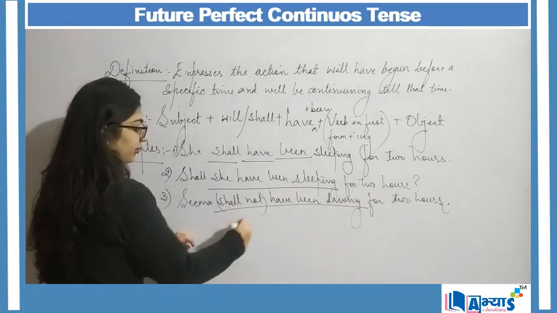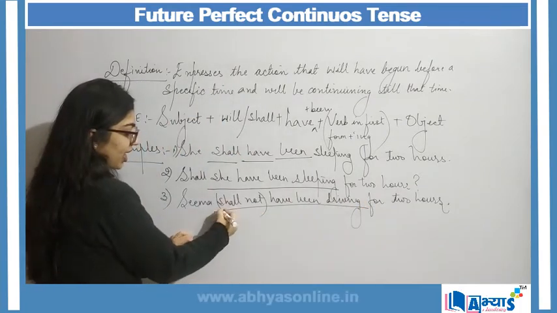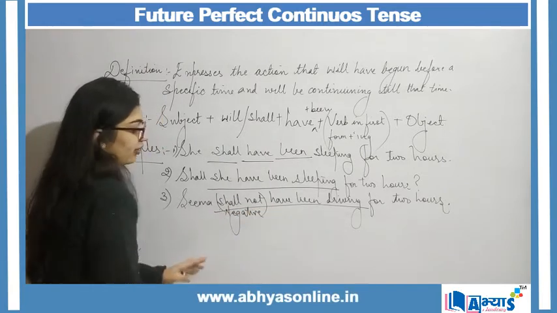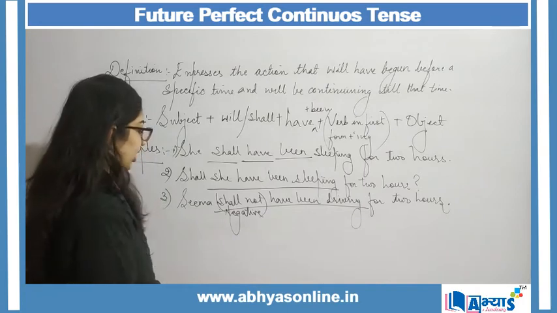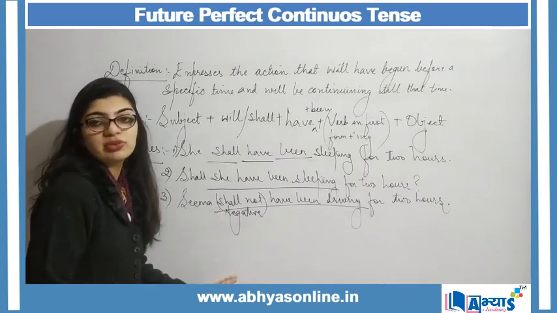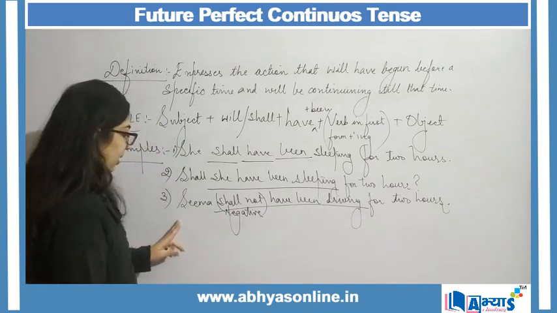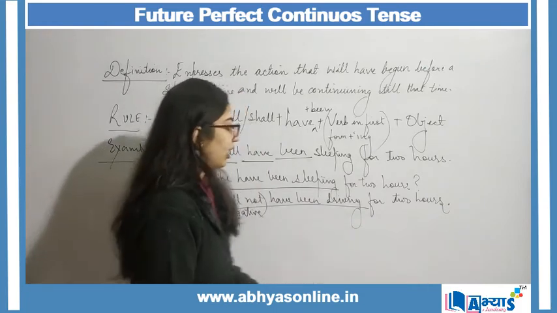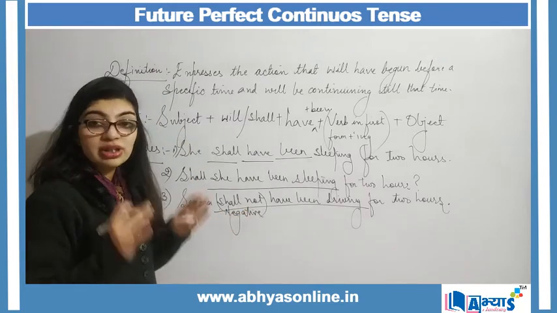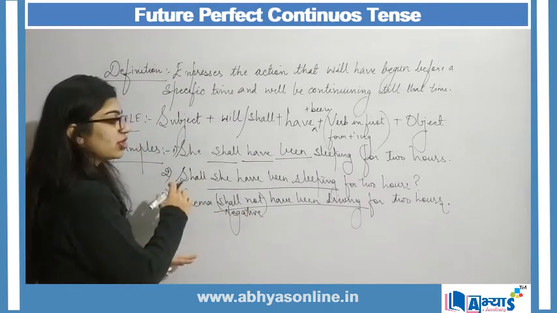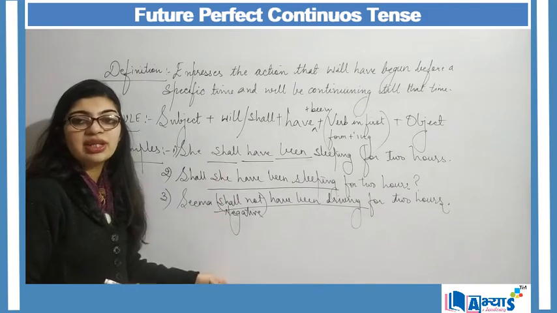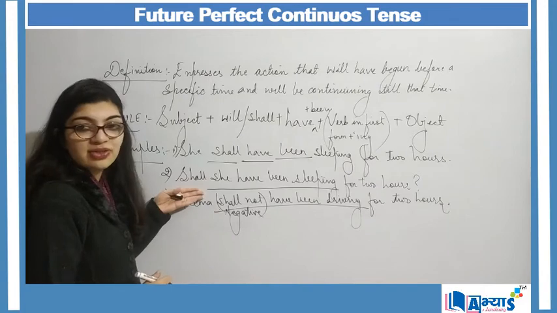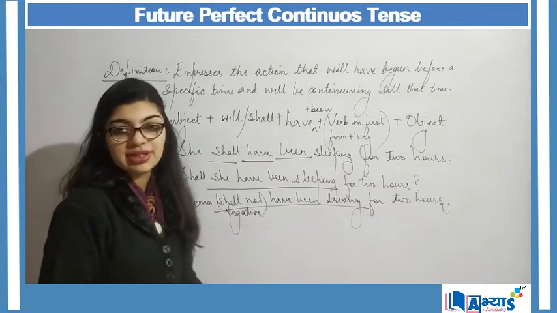Here this is the same, but here I am using shall in a negative form. Rest everything is the same. Only the thing is that shall have been is used in a negative form. So Seema shall not have been driving for 2 hours. So here what I am really trying to say is that future perfect continuous can be used in any form of sentence. It can be a negative sentence, it can be an interrogative sentence, or it can be an affirmative sentence.